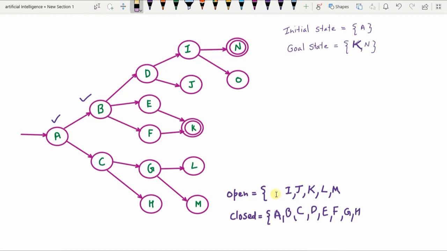H is removed from the open list, added to the closed list, and children of H. H does not have any child node, so none is added to the open list. Okay.